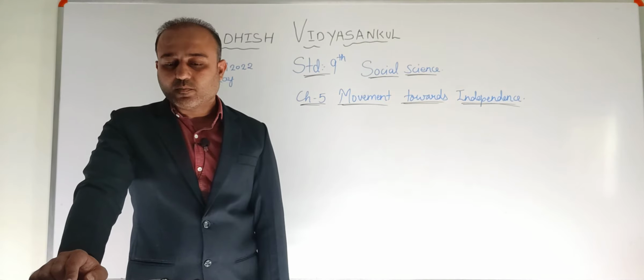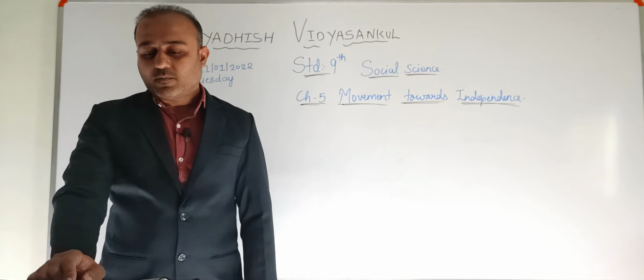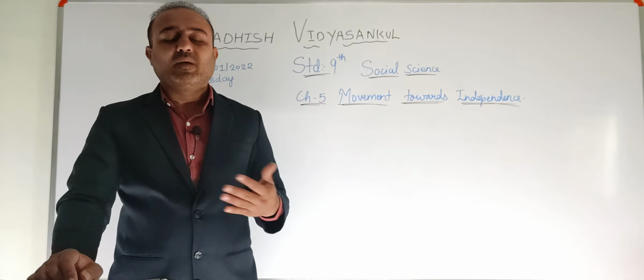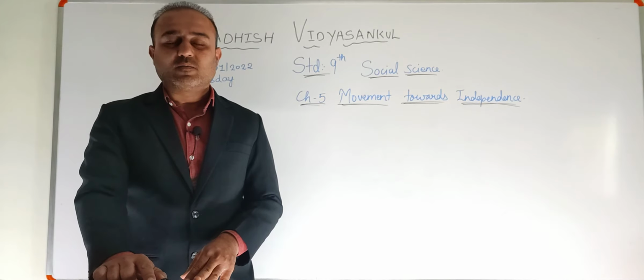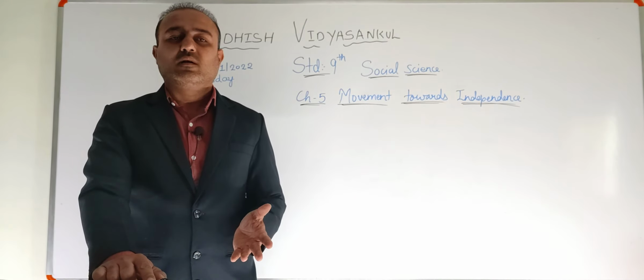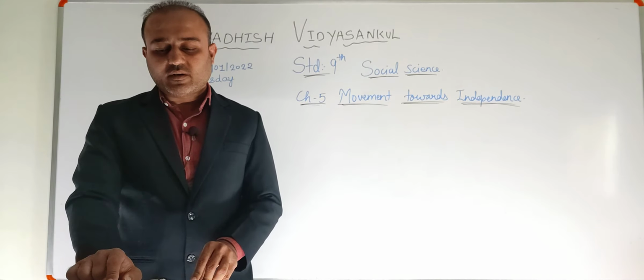Okay. Processions, programs and assemblies were conducted for boycotting foreign goods, prohibition of foreign liquor and picketing on liquor making. So picketing means a protest or a strike, right. So that means they protested against the making of liquor in India. Not giving revenue tax, that means the people of India stopped giving tax to the Britishers. Satyagraha for removal of untouchability.